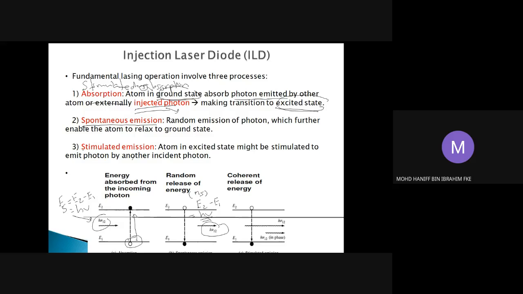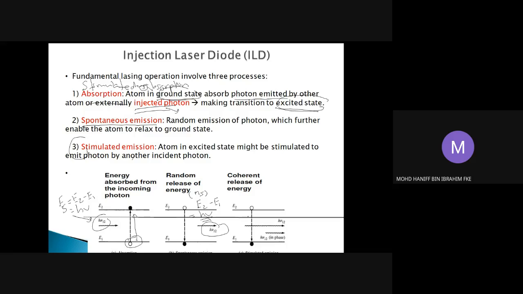The thing that is different between the laser diode and the LED is the third process, which is called stimulated emission. So what is stimulated emission? It is stated here that the atom in the excited state will be stimulated to emit a photon by another incident photon. As we learned previously, for spontaneous emission the atom moves down to the ground state naturally, without any force.